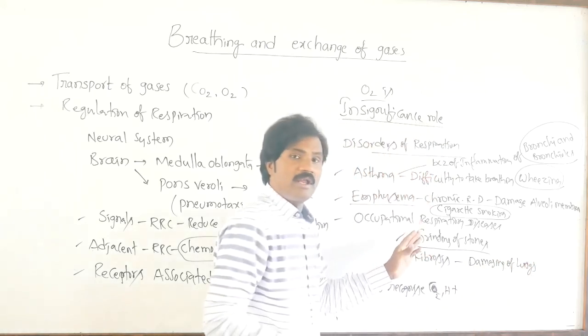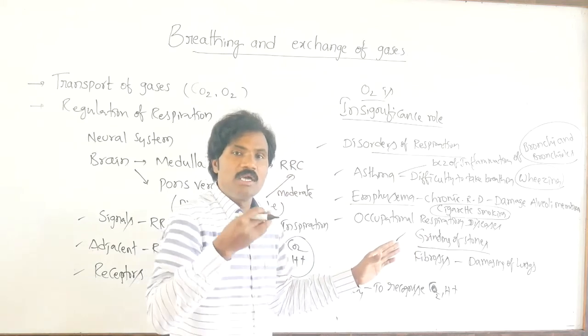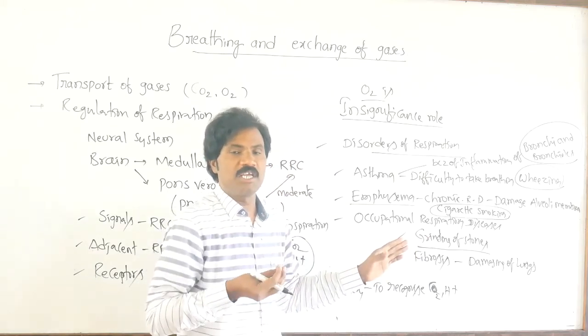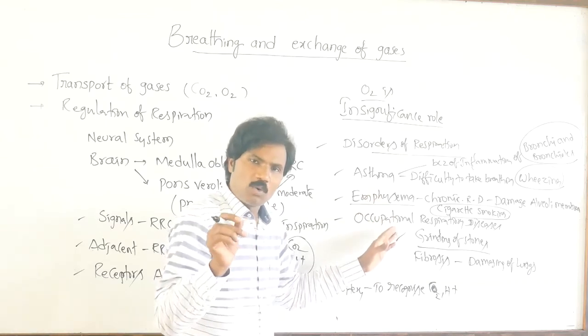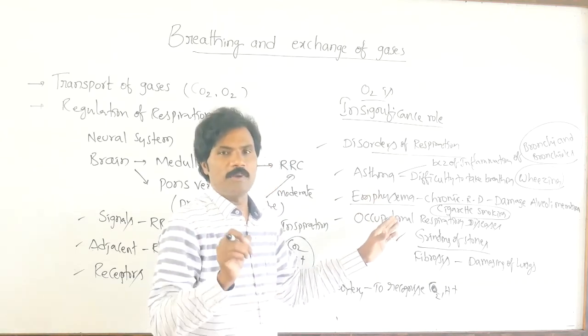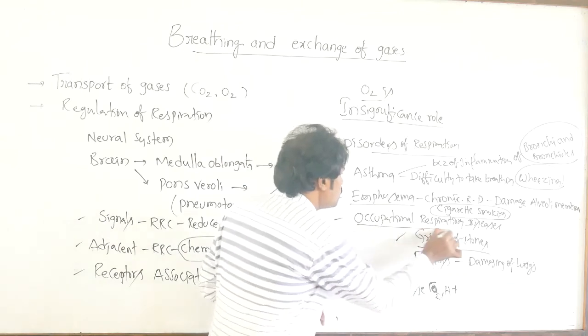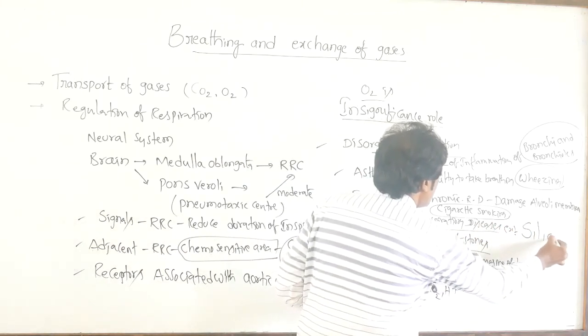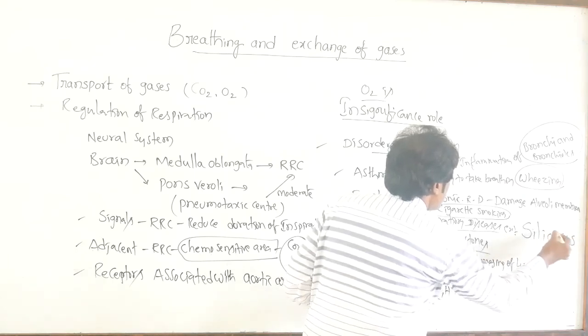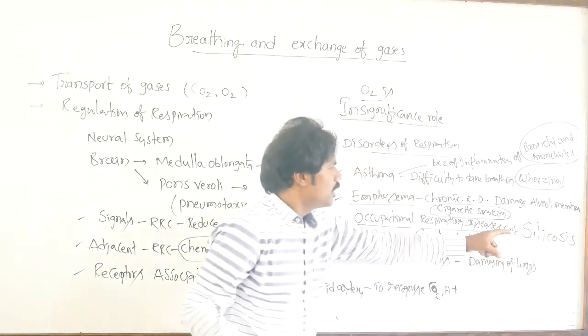Indirectly it affects our immune system, which may not function properly. One or two times they ask for an example of an occupational respiratory disease. Example, that is important: silicosis.